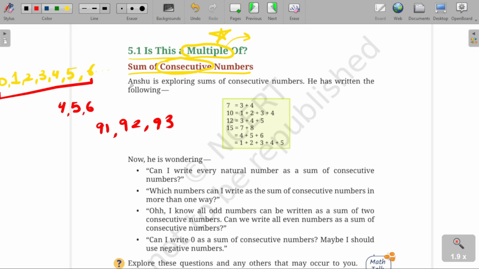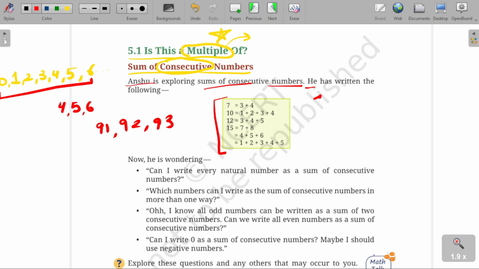Okay, so there is a girl, Anshu, who is exploring. I don't know if Anshu is a girl or a boy. So Anshu is exploring some consecutive numbers. Okay, so he's a boy. He has written the following. So the chart is given here: 7, 10, 12, 15.